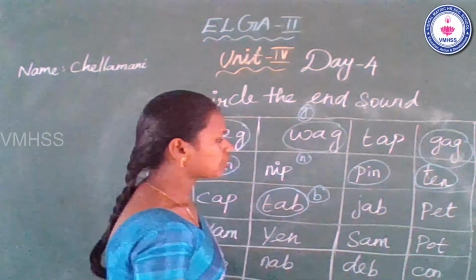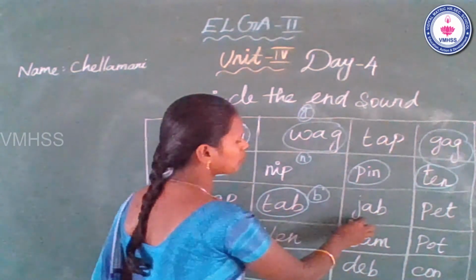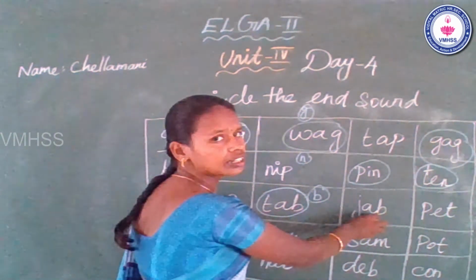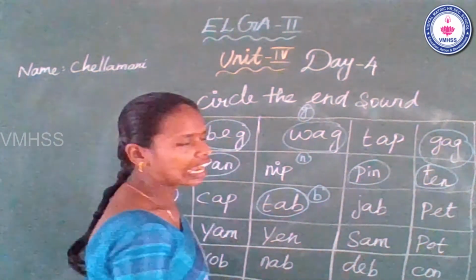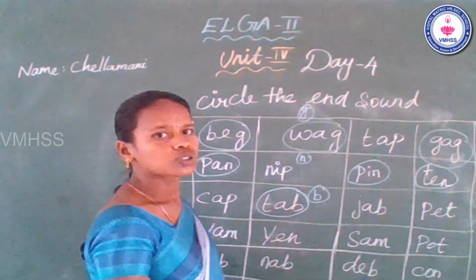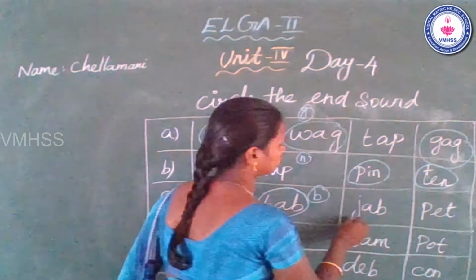Next, J. The beginning sound J, middle A, N sound B. This word has the N sound B, so you can circle it.